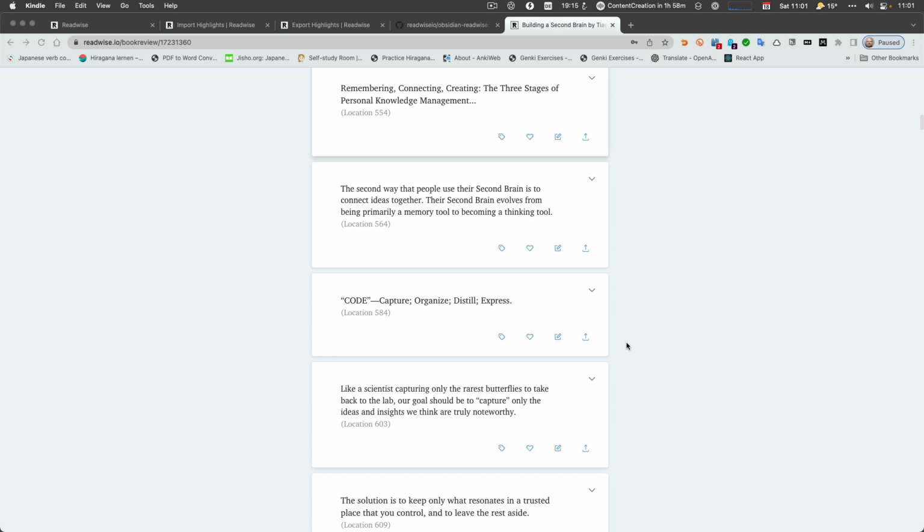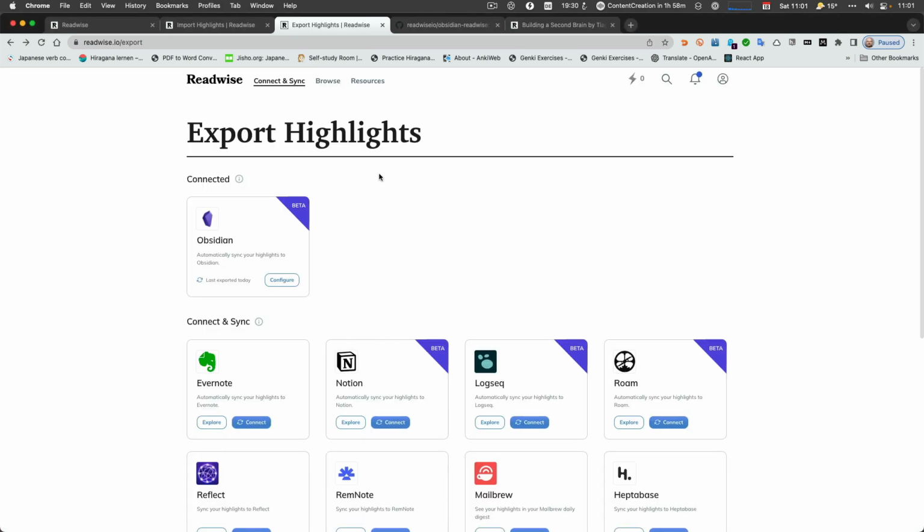In the web page, you can also do tagging and liking and showing those more often if you do the spaced repetition system. Yeah, and let's take a look at what else happens. So here we have the export highlights, and a lot of options. Like I said, I'm using, of course, Obsidian, and for that I use the official Readwise plugin, which is directly from Readwise. And so you see a different kind of approach on how to do this.